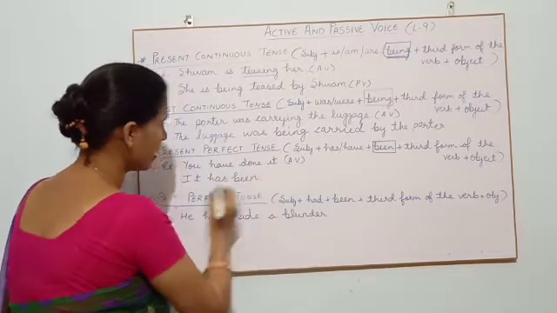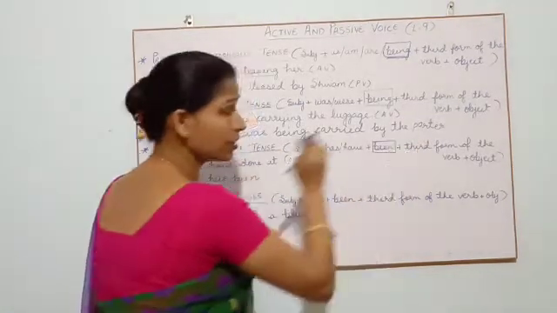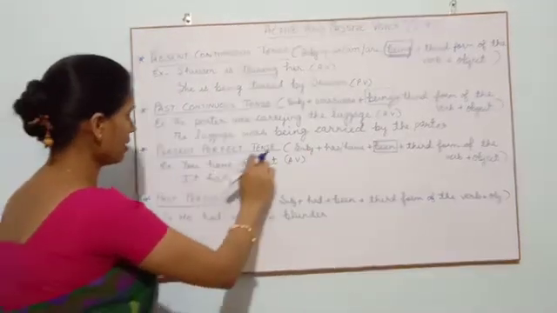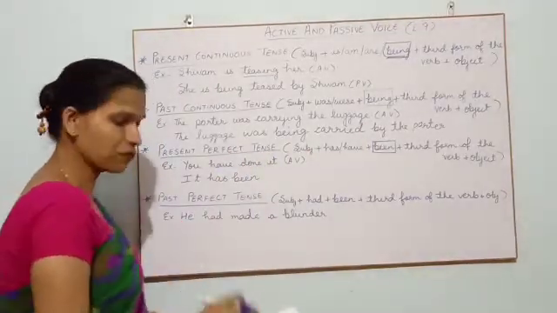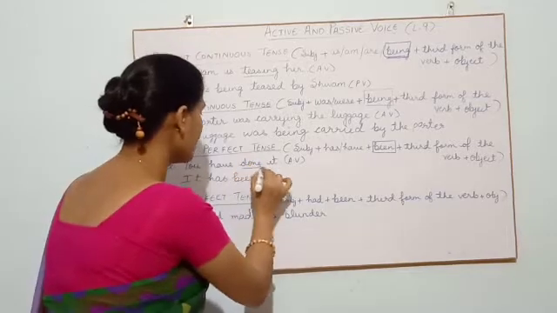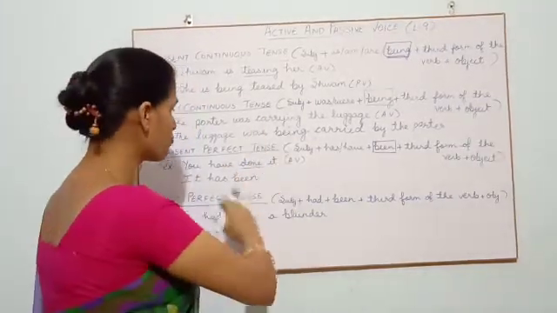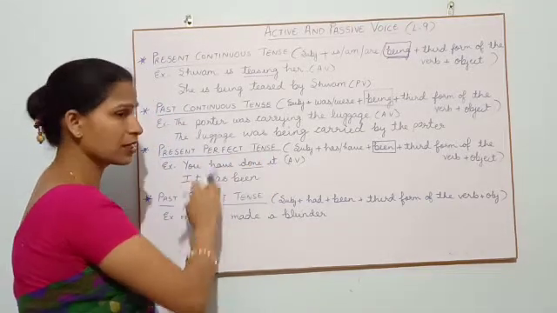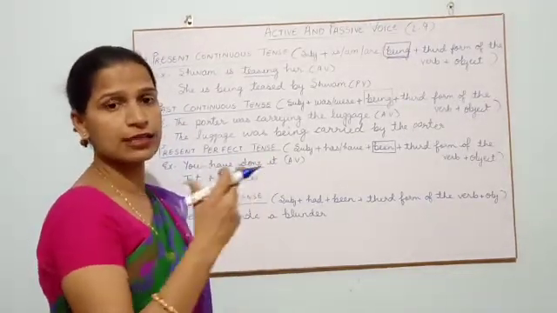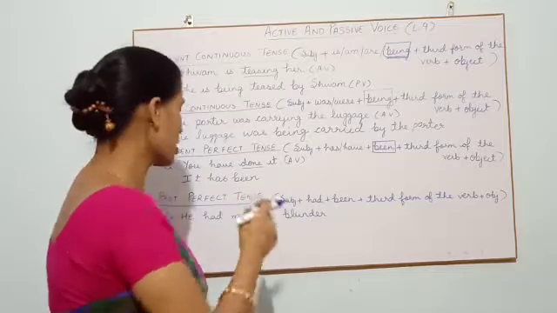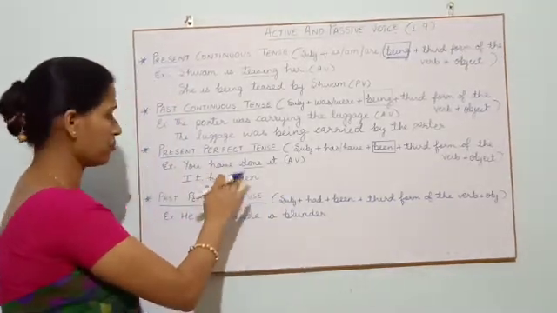Then what is there? Third form of the verb. Then what is the word which you can see? Done. Done is your main verb, isn't it? I think by this time you are able to find out which is the main verb, which is the auxiliary, what is the object in the sentence or subject in the sentence. So every time I won't be reminding you. Okay.